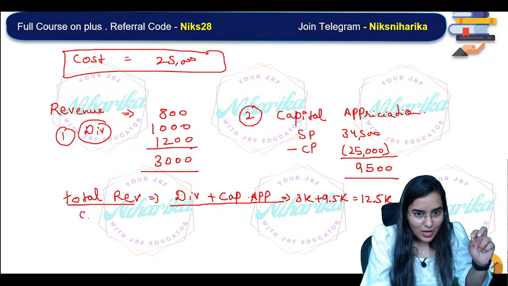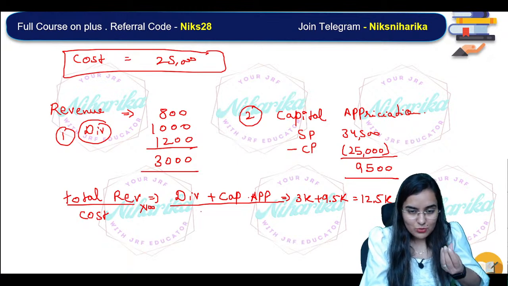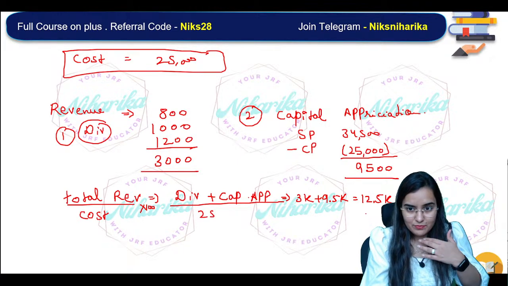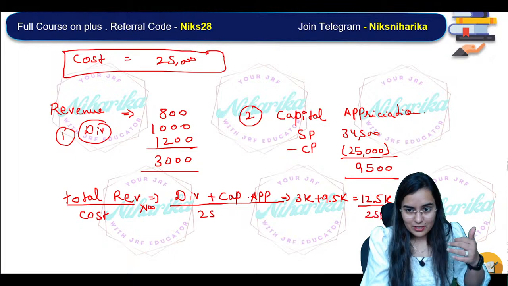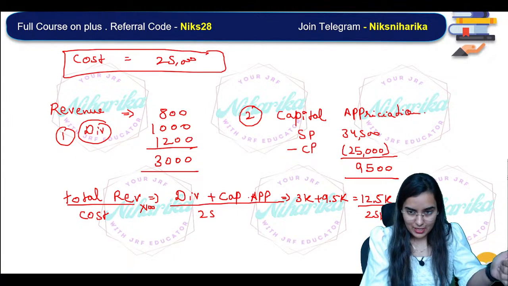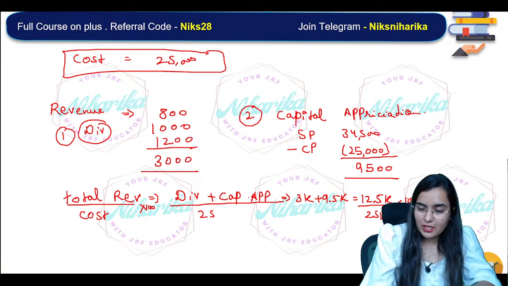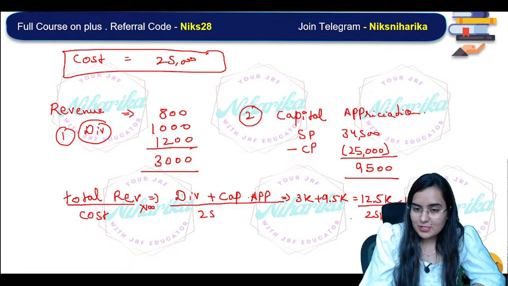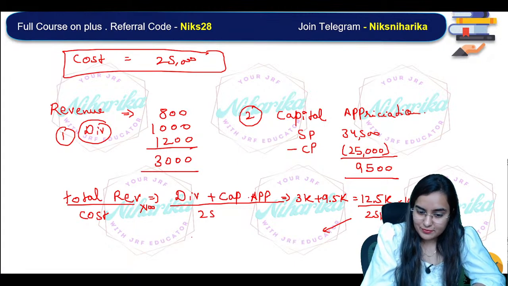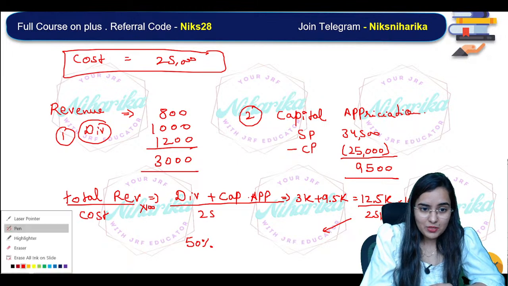Total revenue upon the cost into 100. That will be your percentage. What was the cost? 25K. So how much percentage is there? 50 percent.